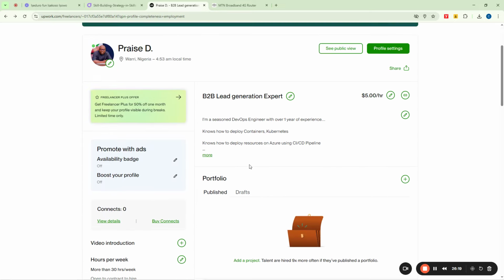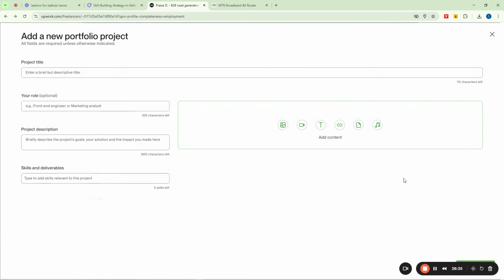Then the next thing I want to talk about is a portfolio. The portfolio actually tells that you've been doing this job, right? So you can click on this plus here to add your portfolio. Your portfolio can be in the form of videos, a combination of videos, images, and text, right? So I can come here now.